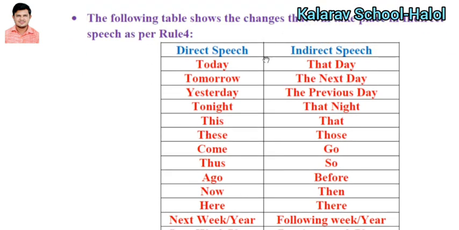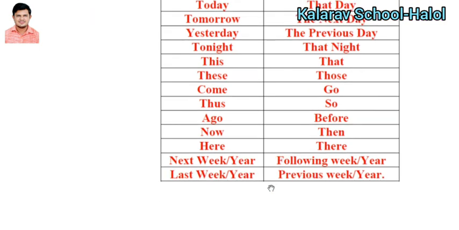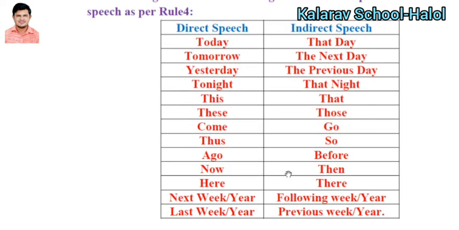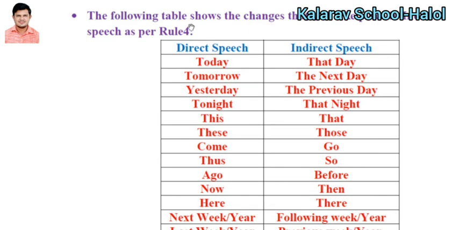Whatever changes take place between direct speech and indirect speech. If the direct speech has today, it will transform into that day; tomorrow, the next day; yesterday, the previous day; tonight, that night; these, those; come, go; thus, so; ago, before; now, then; here, there; next year or next week, following year or following week; last week, last year, previous week, previous year. So friends, you have to keep in your mind that while transforming these words from direct speech into indirect speech, they transform based on the particular given rule.